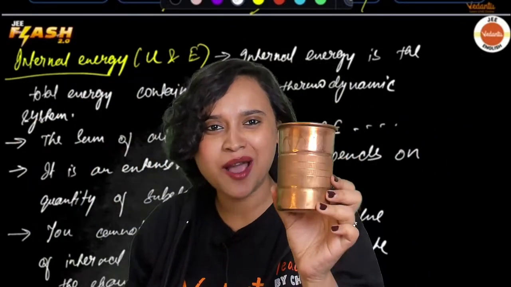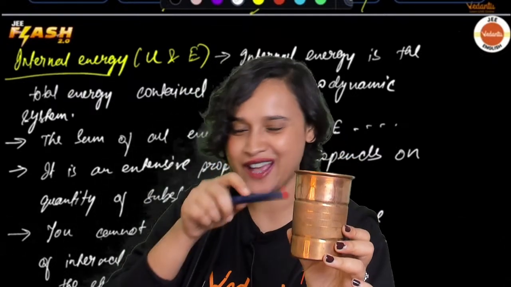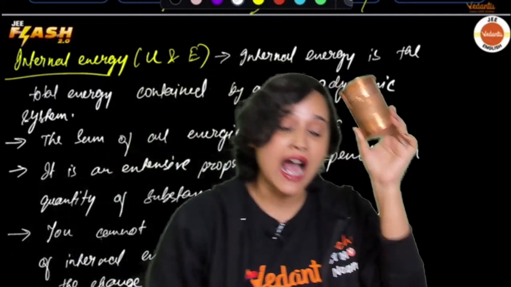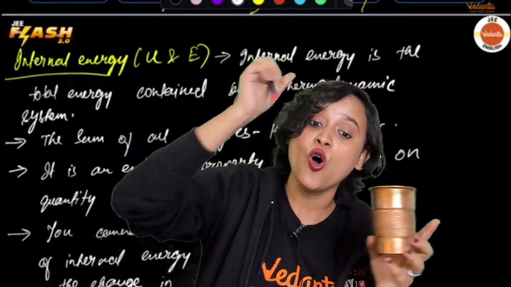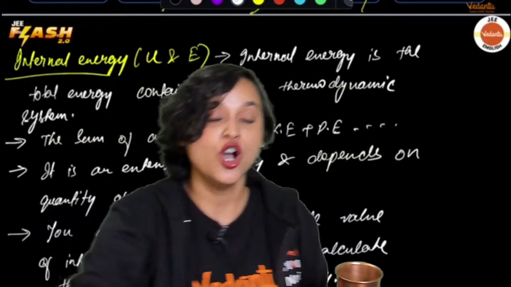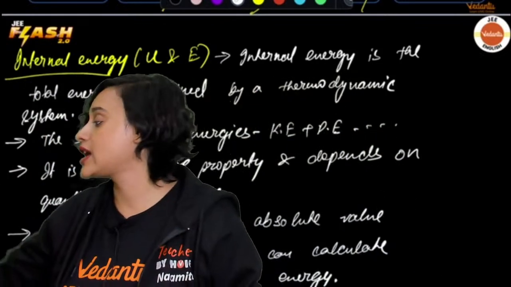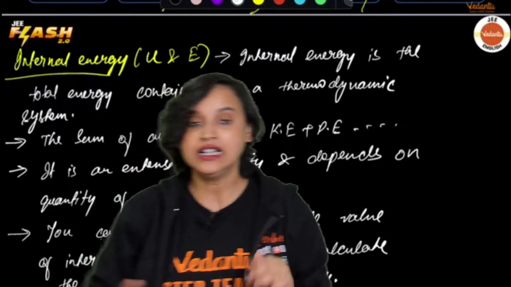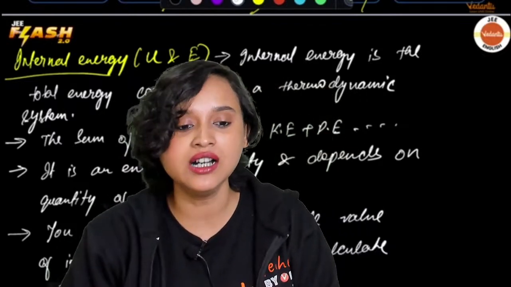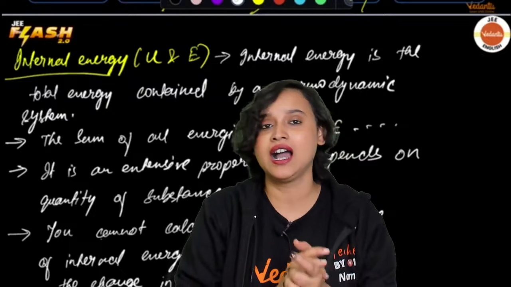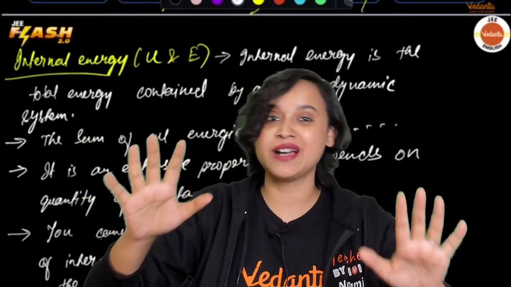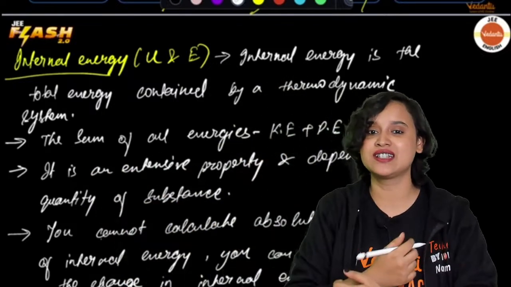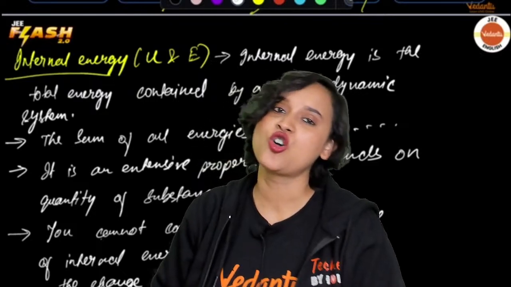If I stir it, then what happens? I have just done some work on it, isn't it? So either I have done some work on the system or the system has done some work on the surroundings. Even at that point of time, we will be able to change the internal energy. But the total energy of the system, my dear students, remains constant. What did I say? The total energy of the system will remain constant.